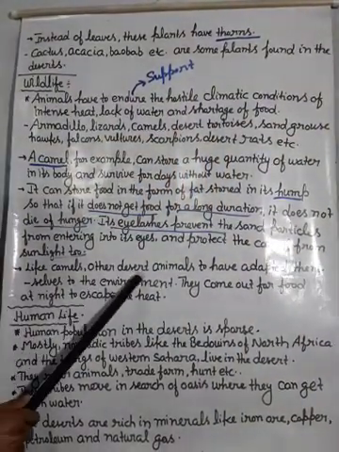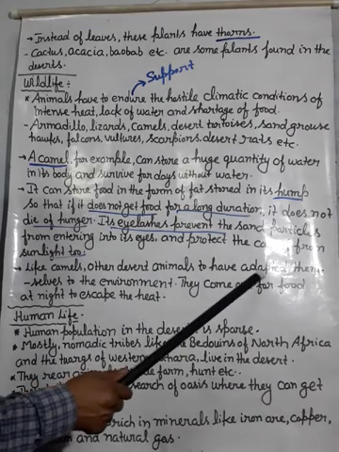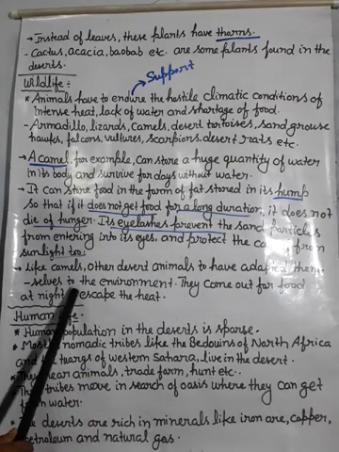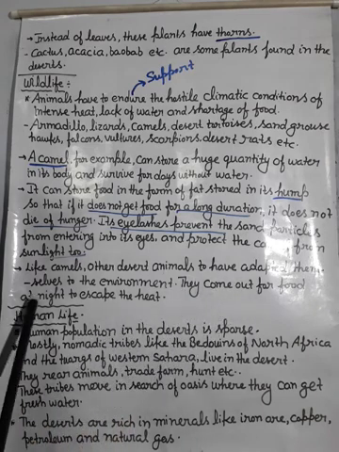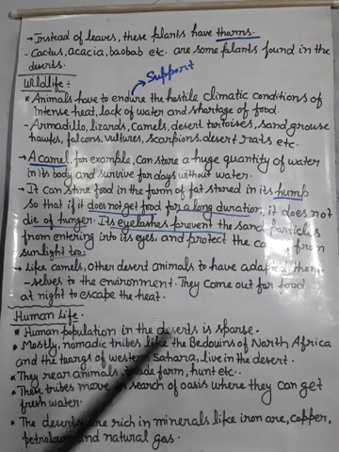Like camel, other desert animals have adapted themselves to the environment. They come out for food at night to escape the heat.